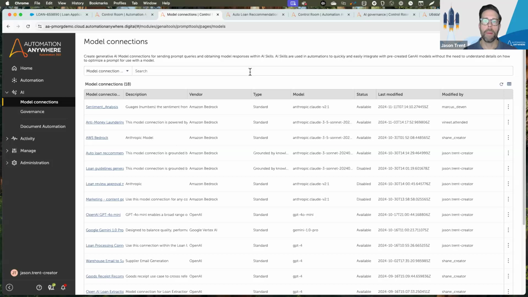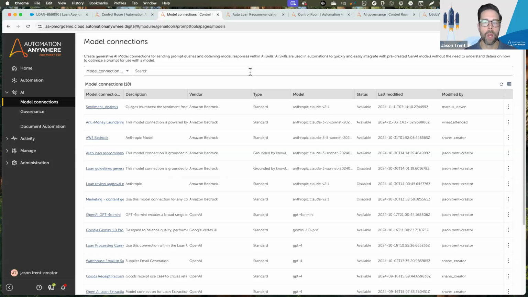Now, once you establish this model connection, you can then share that with different members of the team or the organization or departments across your enterprise. This is really where the first layer of governance comes in, and it allows you to be ensured that only the right people, the right teams, the right groups are getting access to particular model connections at any given point in time.